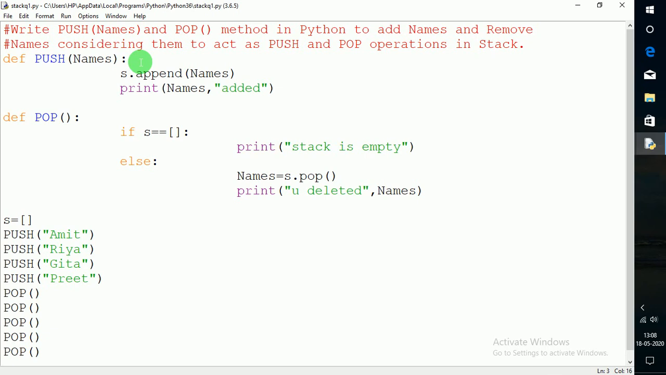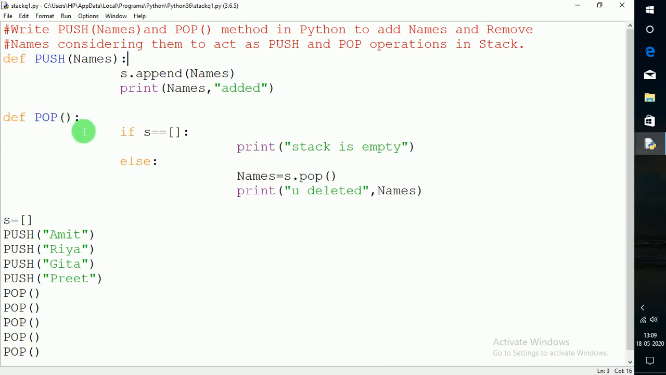And as I have told you earlier also, to add values in a stack you have to use the append function. So here I am taking an s variable that represents the stack. So s dot append names, it will append the names that I will pass into the function. Then print names added, so whatever name you add will get printed, like Amit added, Riya added, just like this. Then define the pop function.